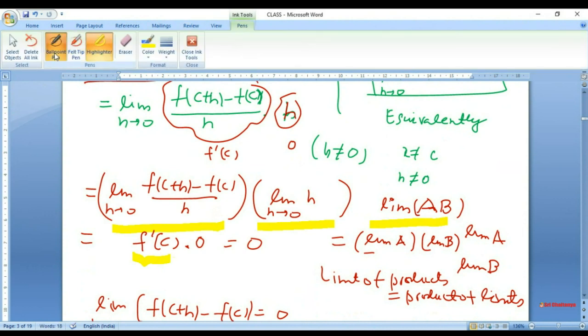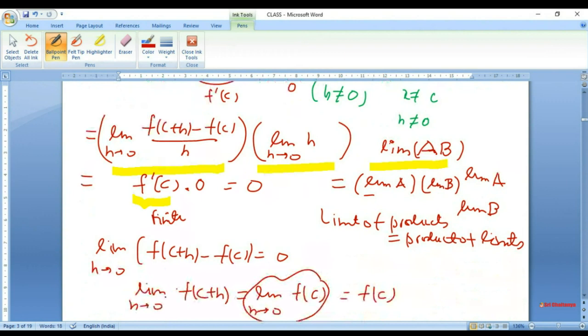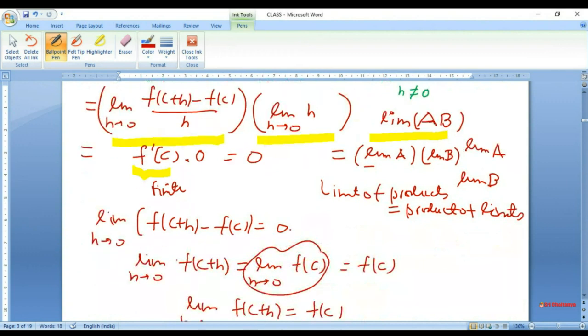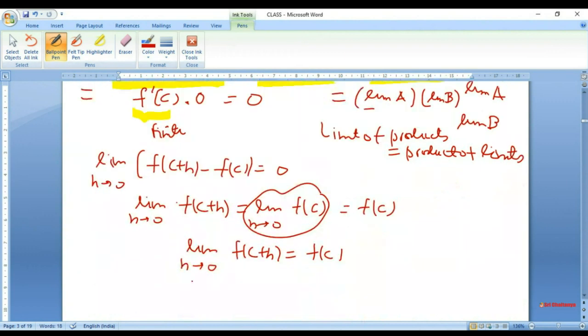If this is finite, f prime c exists. That's the meaning of the limit existing. And so we get the limit of f of c plus h minus f of c is 0, and in the last step the limit of h tends to 0 of f of c plus h is f of c. And so it is proved that f is continuous at c.